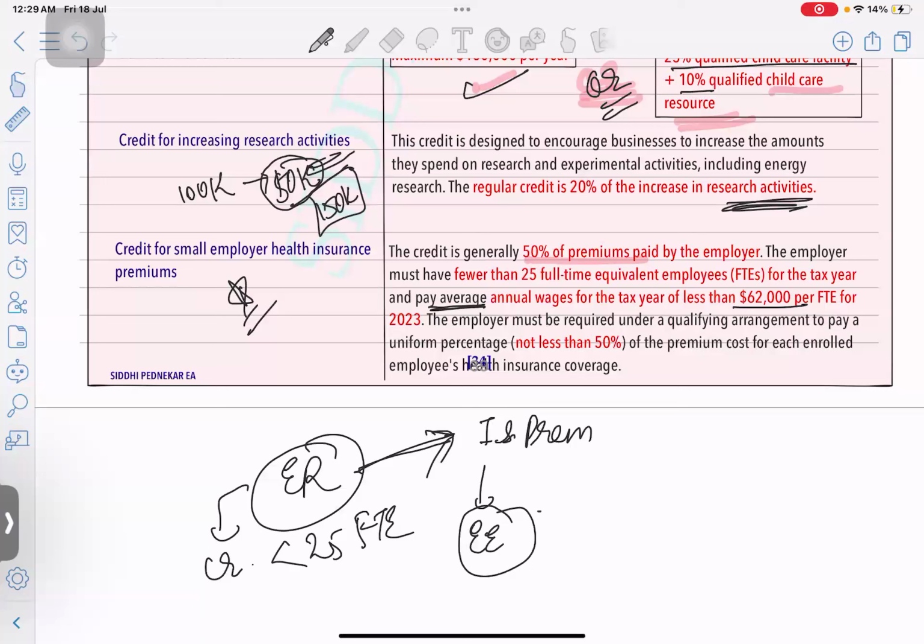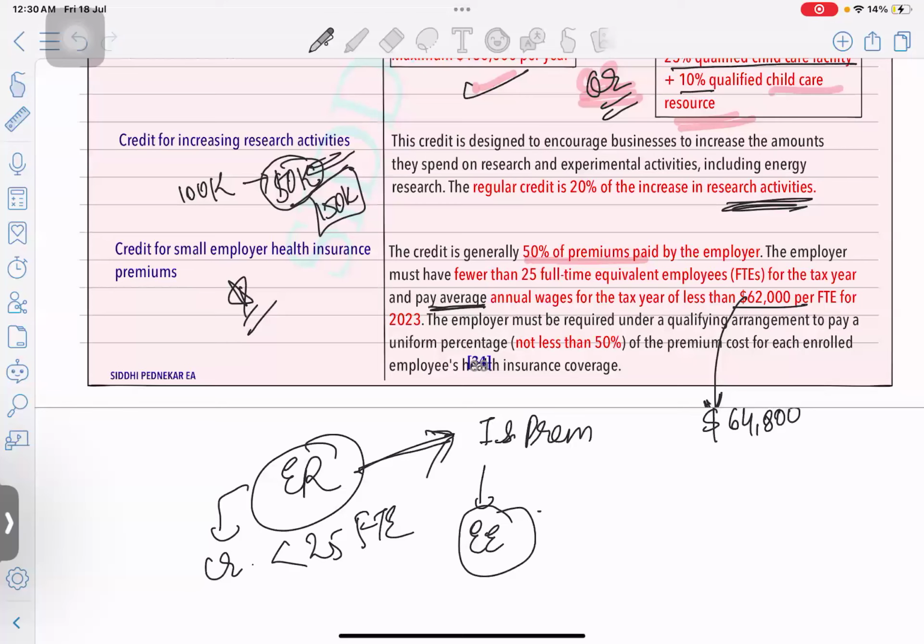So this 62,000 is for per employee, and which has been changed to, okay, it's 64,800. Okay, for 2024 it is 64,800. Okay, just remember this. And this annual wages should be less than 64,800.